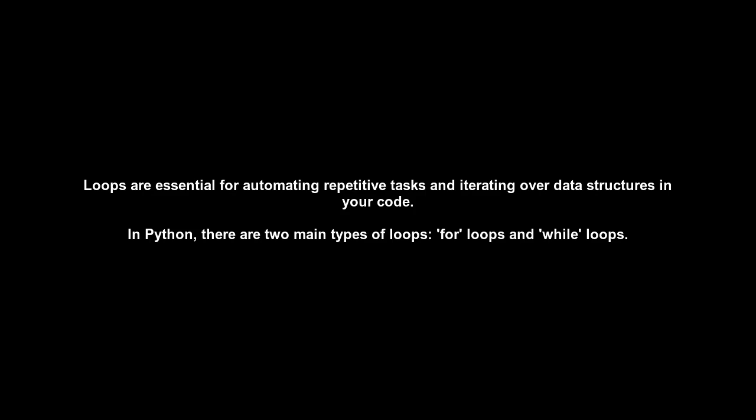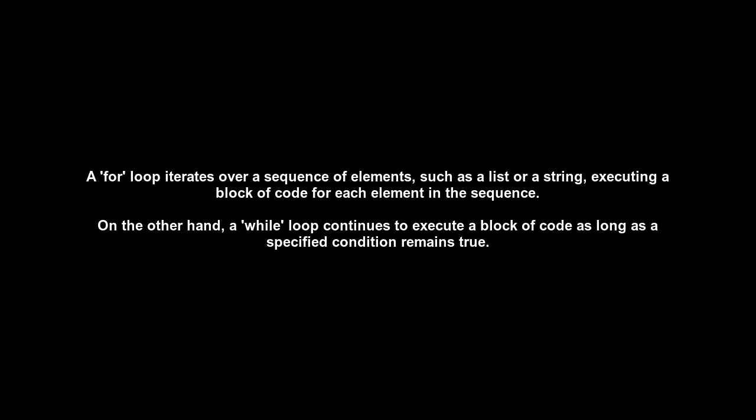A for loop iterates over a sequence of elements, such as a list or a string, executing a block of code for each element in the sequence. On the other hand, a while loop continues to execute a block of code as long as a specified condition remains true. This type of loop is useful when the number of iterations is not predetermined.